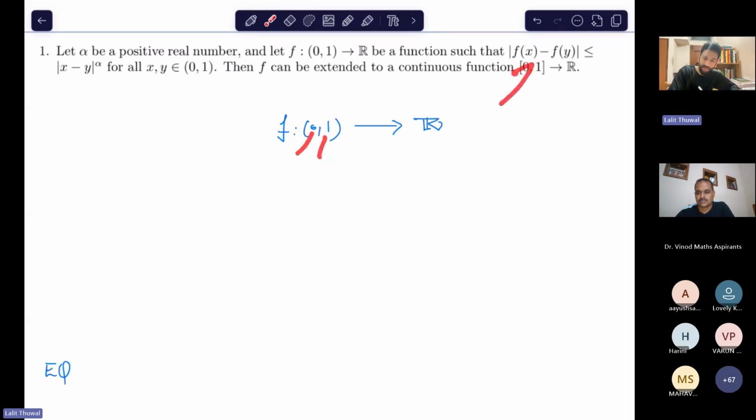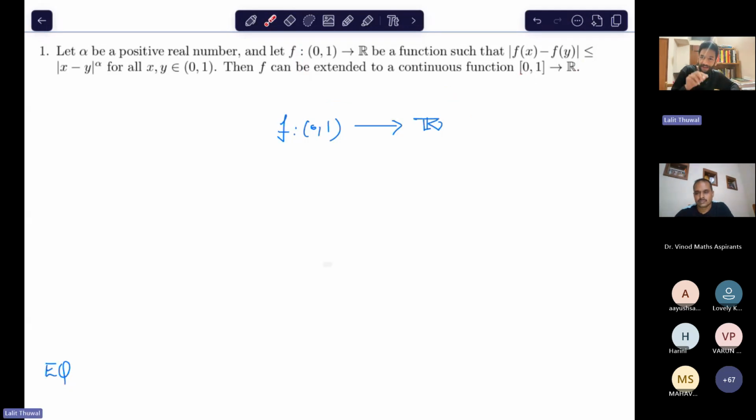Either you directly verify from this inequality, or you can use a result. We can extend a function f from the open interval 0, 1 to a continuous function on the closed interval 0, 1 if and only if it is uniformly continuous. That means a function will be uniformly continuous if and only if the limits at the endpoints exist.